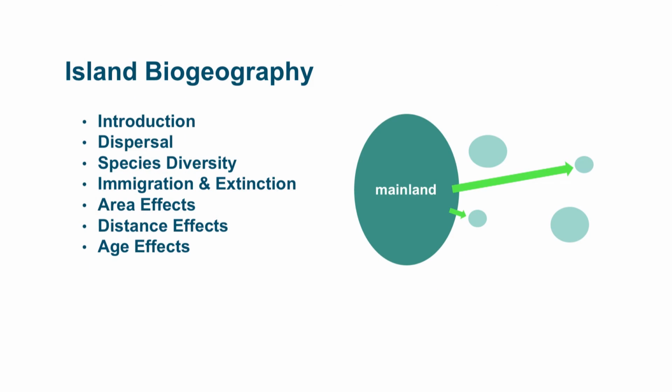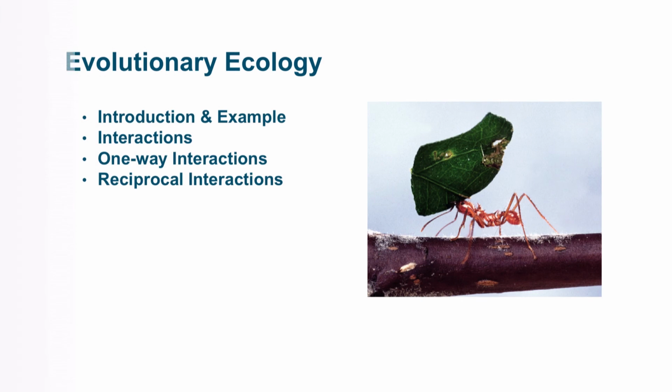We'll get into island biogeography with an introduction, and then we'll talk about dispersal and species diversity, immigration and extinction, area and distance effects, and then age effects. And finally, we'll wrap up the section with talking about evolutionary ecology with an introduction and an example. Then we'll talk about evolutionary interactions, one-way interactions, and reciprocal interactions.